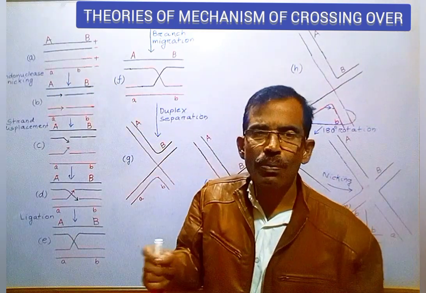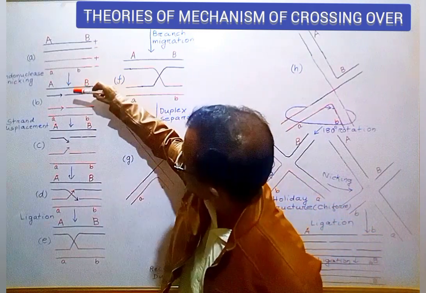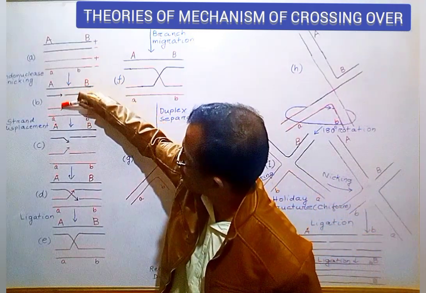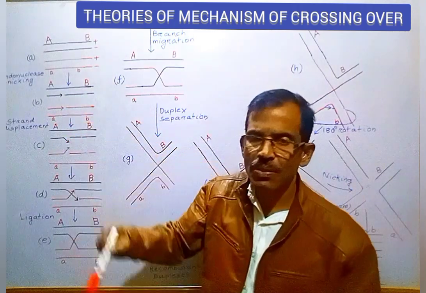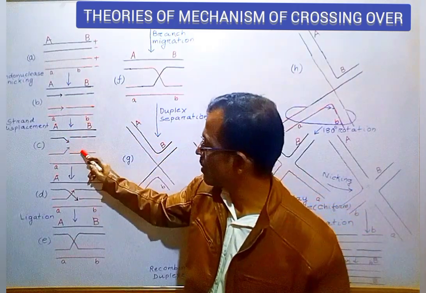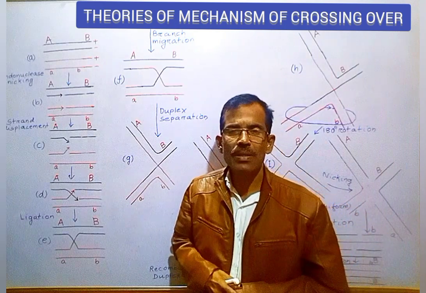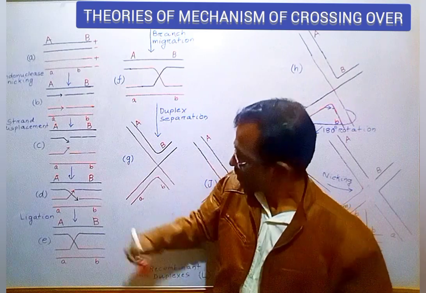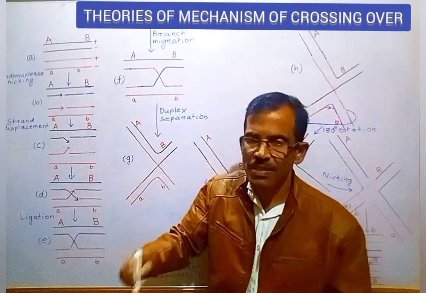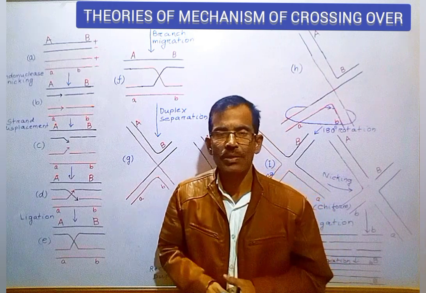This is followed by strand displacement in which the internal strand endings produced by these cuts are displaced and subsequently paired with complements on the opposite duplex. Strand displacement is followed by ligation. In this step, the loose ends are sealed by the action of the enzyme DNA ligase.